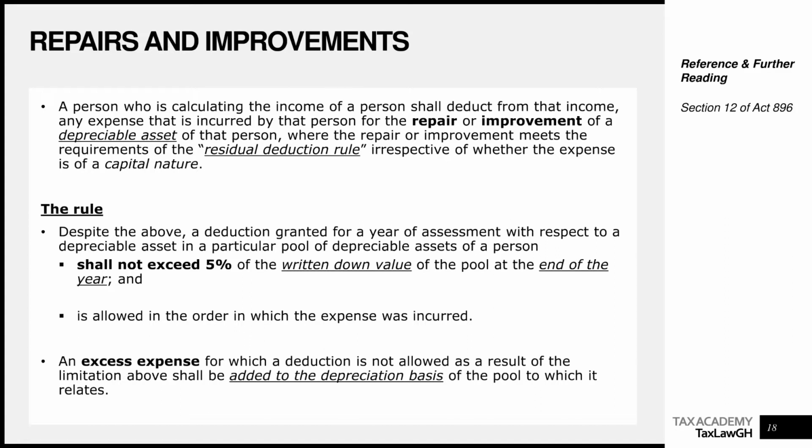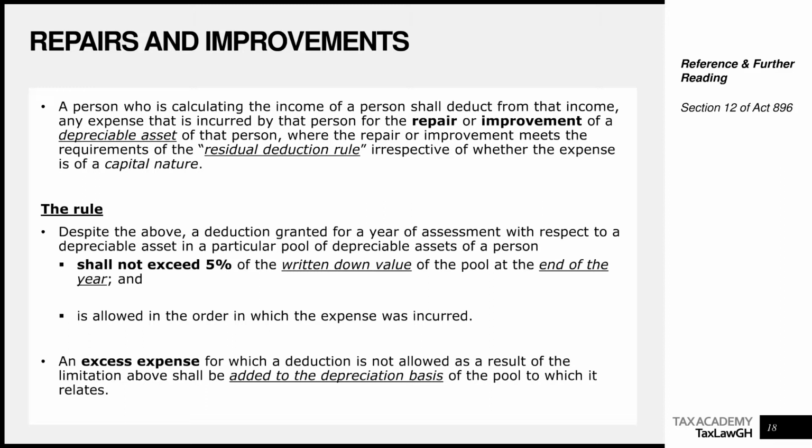You add any additions during the year to the pool, then you deduct any consideration received for assets that were realized or disposed of during the year. So we are saying that at the end of the year, whatever your written down value is, in this case, I'm saying it is 5,000.